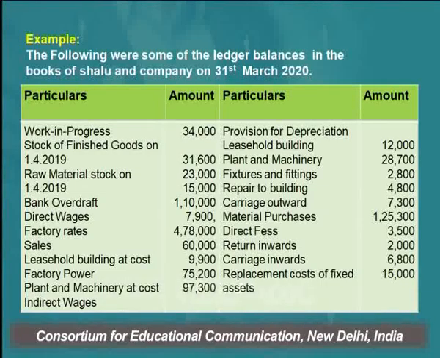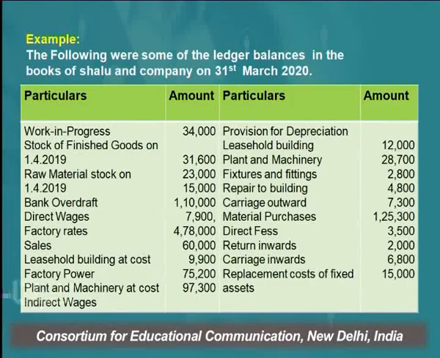The other item given here is opening stock of raw material. Opening stock of raw material is related with the manufacturing of goods, so this will be shown on the debit side of the manufacturing account. Next item is bank overdraft. Bank overdraft is a liability, so it will be shown in the balance sheet. We will be discussing how to prepare the profit and loss account and balance sheet in our upcoming lectures.